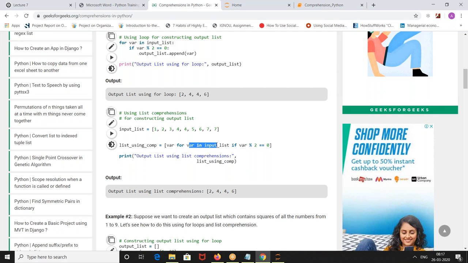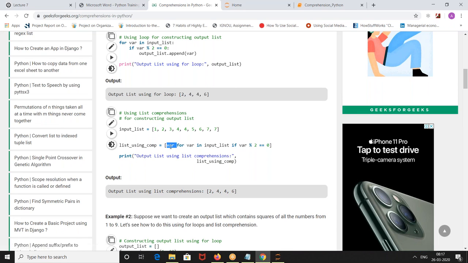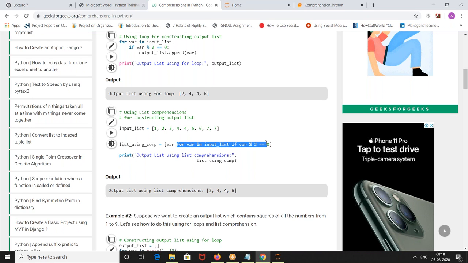This is very simple: for every element in input list, if var modulo 2 equals 0. This you are very comfortable with. Okay, until here. But the only extra is writing the element name before it: var for var in input list if var modulo 2 is equal to 0. Understood or any question? Yes or no? Yes. Okay, next one.